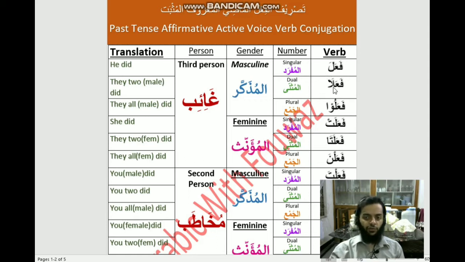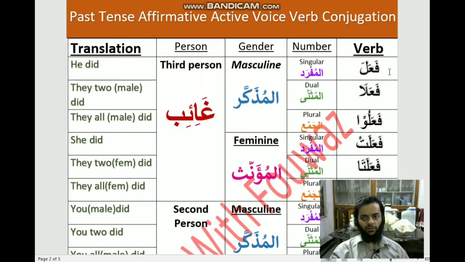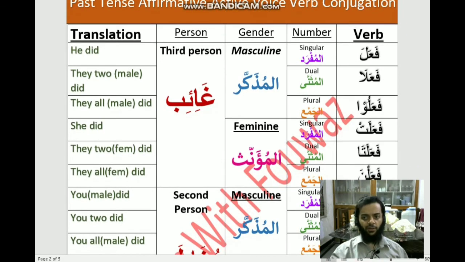Add an alif to the original word, now it means fa'ala, which means they two did, that is masculine. So in Arabic, apart from singular and plural, you also have dual. So fa'ala means he did, fa'ala with an alif added to the original word means they two did, that is masculine. Now turn the fatah of lam into dhamma and add waw sakin, fa'alu, now it means they all, that is more than two people, did.